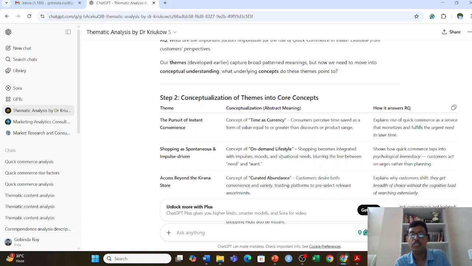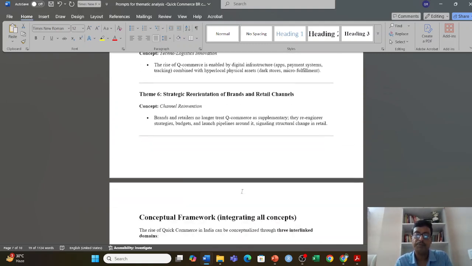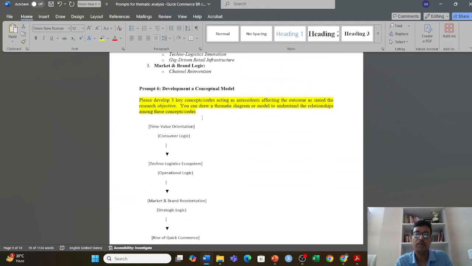At this stage we try to see how the factors can be embedded in terms of a diagram or model, where I can put certain antecedents and certain outcomes. So let us do that part, and then we can come to a certain conclusion. So my last prompt is what we call the thematic one. So let us come to this, right? This is the prompt I take.